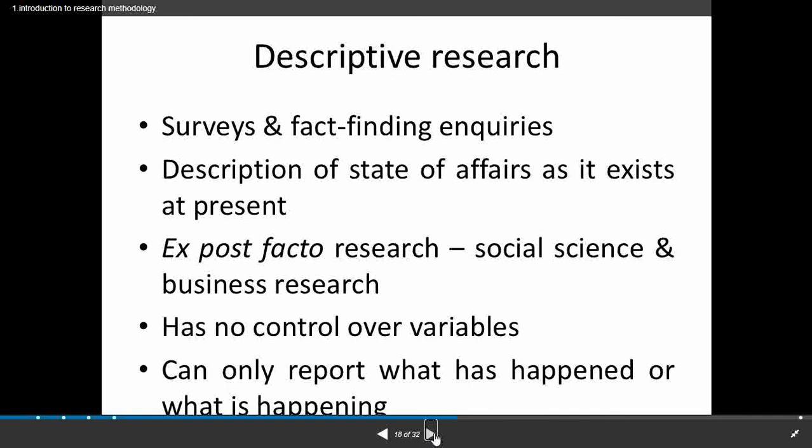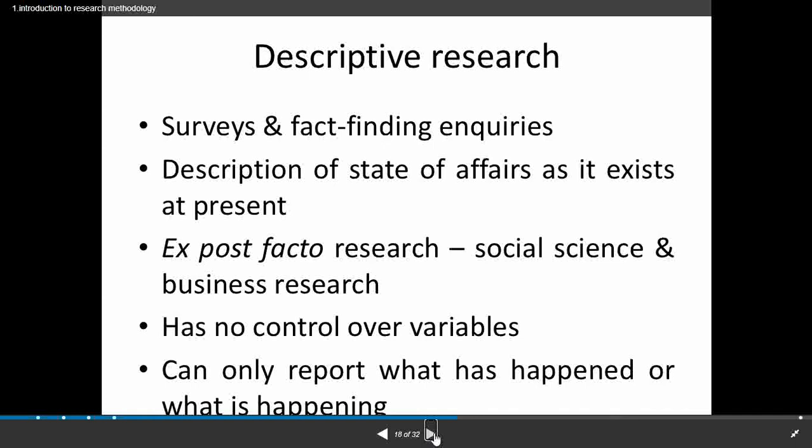Descriptive research is also called ex post facto research because the research we are conducting is on things which have already happened. For example, we may study historical subjects. In that, we are exposing what is presently the outcome. So this comes under descriptive research.